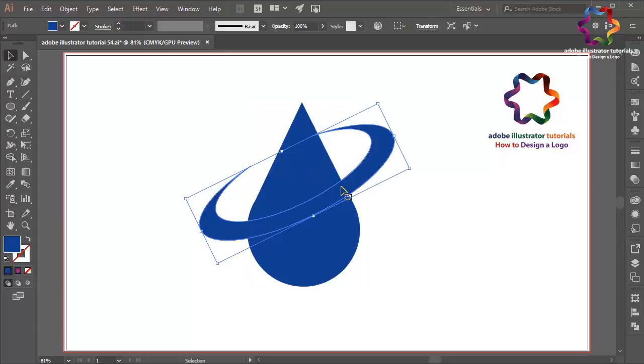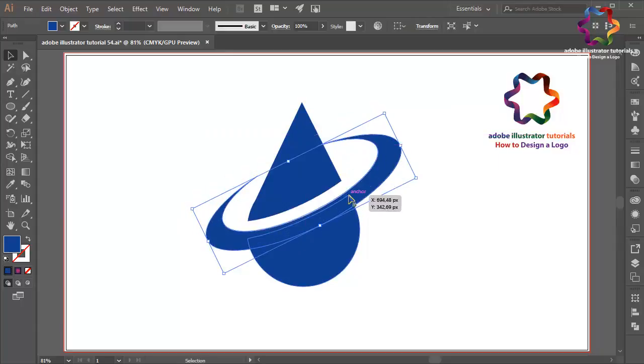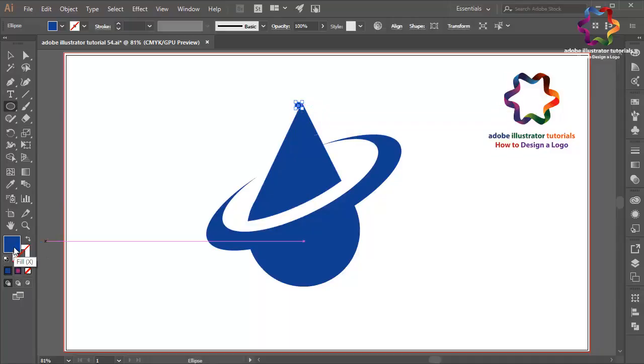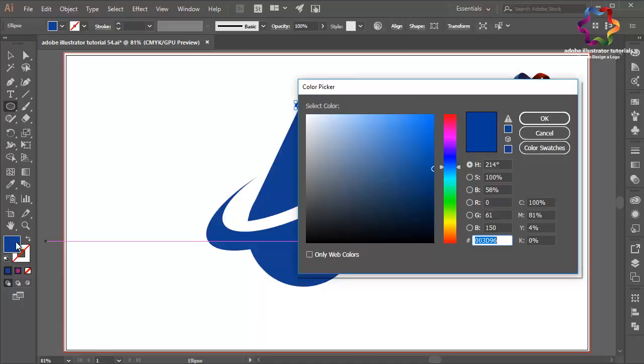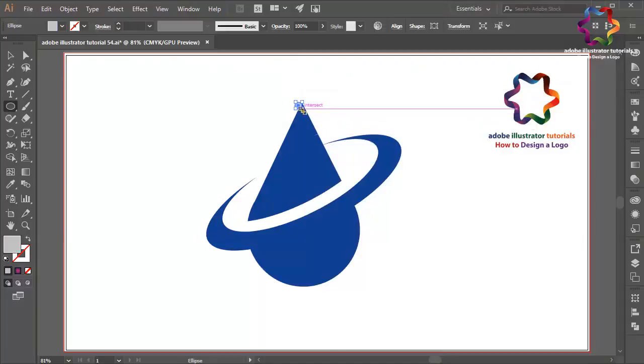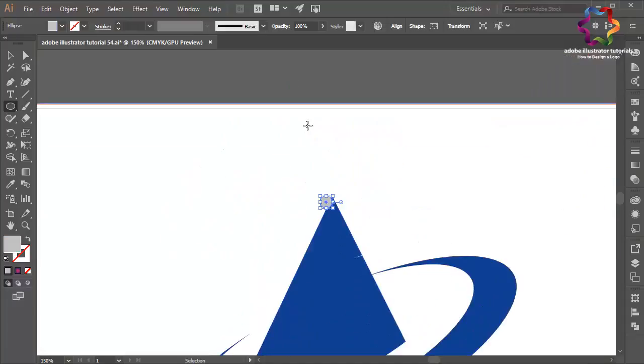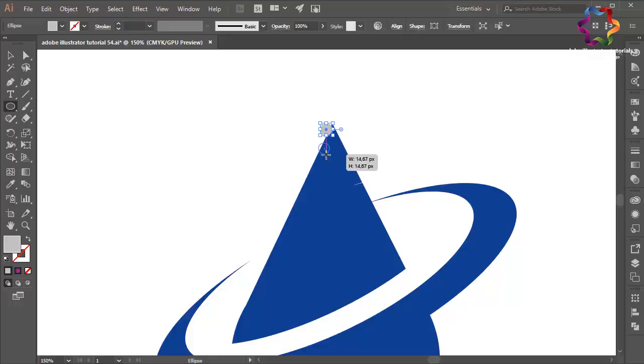Maybe I will put this object a little bit down like this, and I will select the ellipse tool, create a small circle object like this, and double click on the stroke fill color and scroll on the gray color, click OK. I change the circle object using gray color, zoom in and click a circle object like this, small circle over here. Okay, this is very easy, you can follow me.